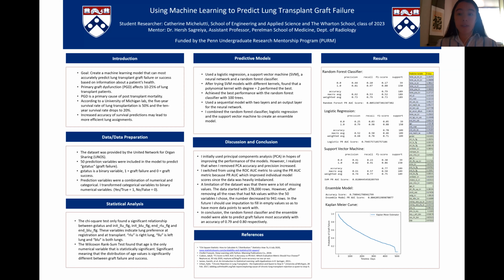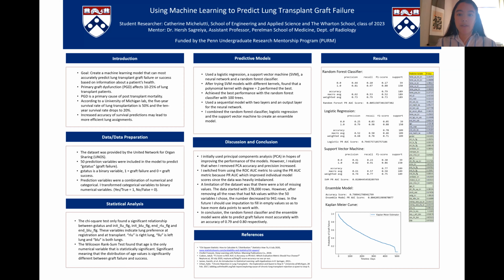I then performed 2 statistical tests on all the prediction variables individually versus graft failure to study the relationship between each variable and the outcome. I used a chi-square test on the categorical variables and a Wilcoxon rank sum test on the numerical variables.